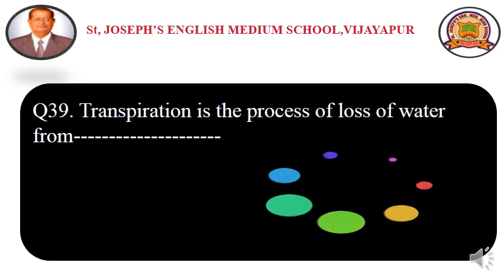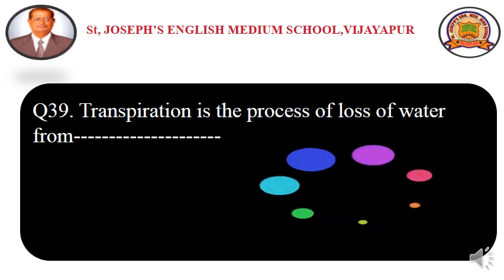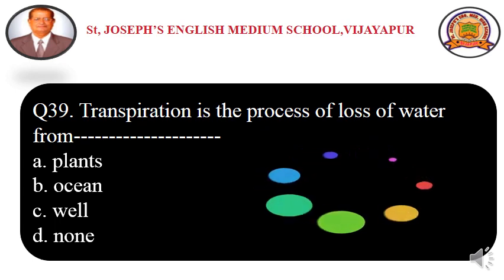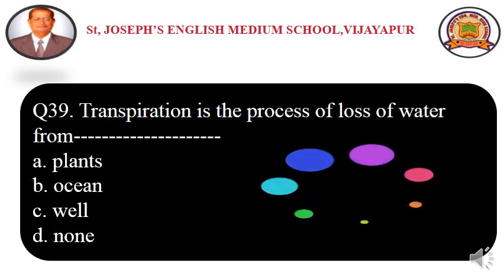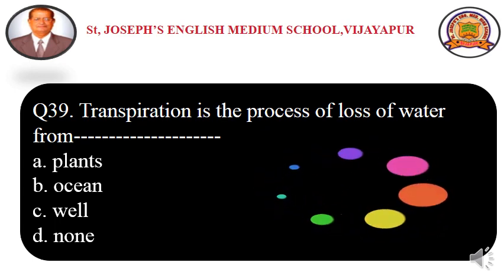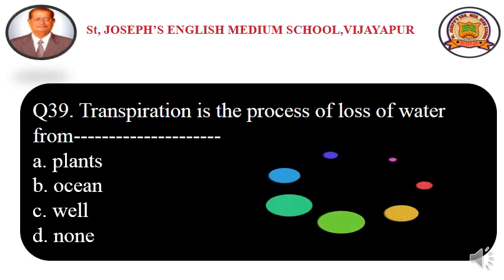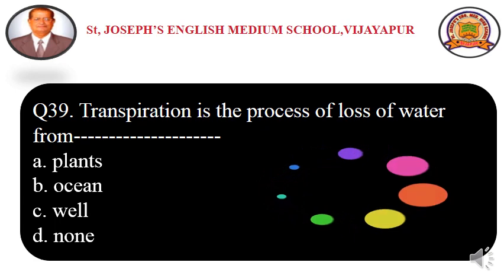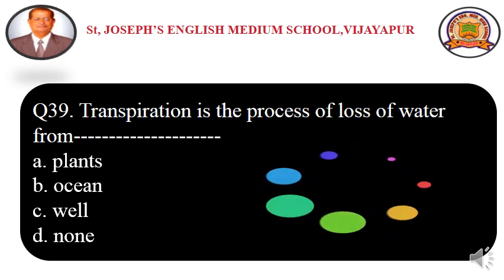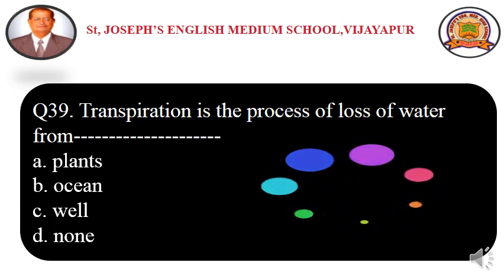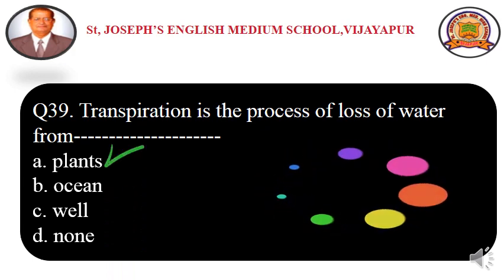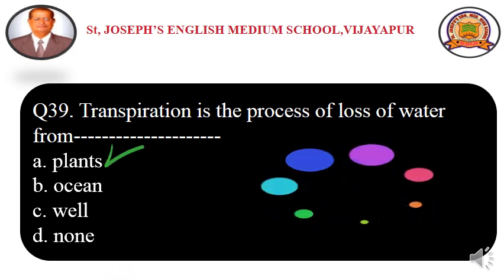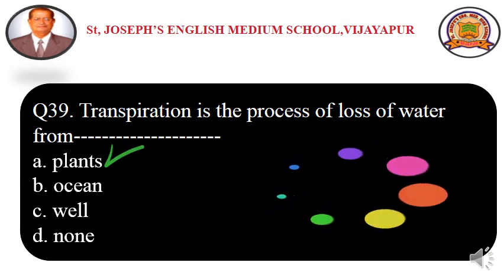Question number 39. Transpiration is the process of loss of water from dash. Options are option A, plants, option B, ocean, option C, well, option D, none. And the answer is option A, plants. Extra water, the loss of water from the plant, is called transpiration. Option A, plants is the correct answer.